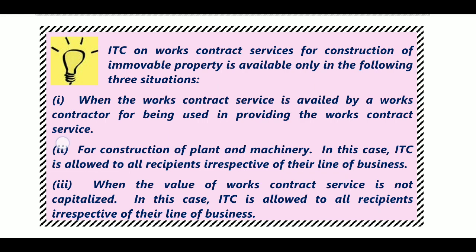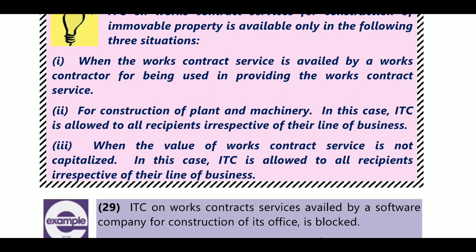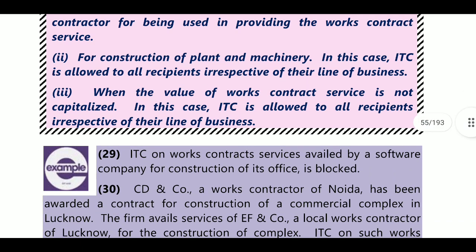First one is when the works contract service is availed by the works contractor. If he is a works contractor, in the regular course of business, he can claim the ITC on those works contract related items. Next, for construction of plant and machinery which you are using for business purposes, ITC is allowable to all recipients irrespective of their line of business. Next, when the value of works contract service is not capitalized in your balance sheet, then you can claim the ITC on that irrespective of line of business.